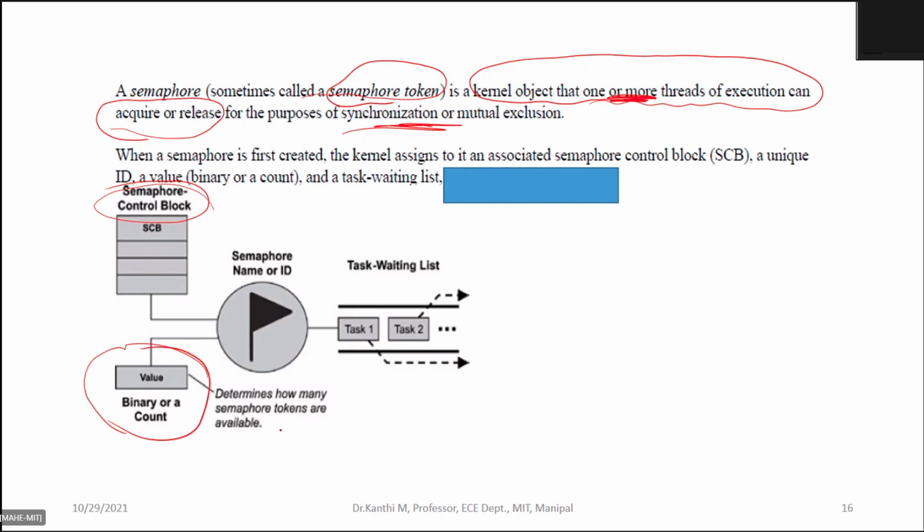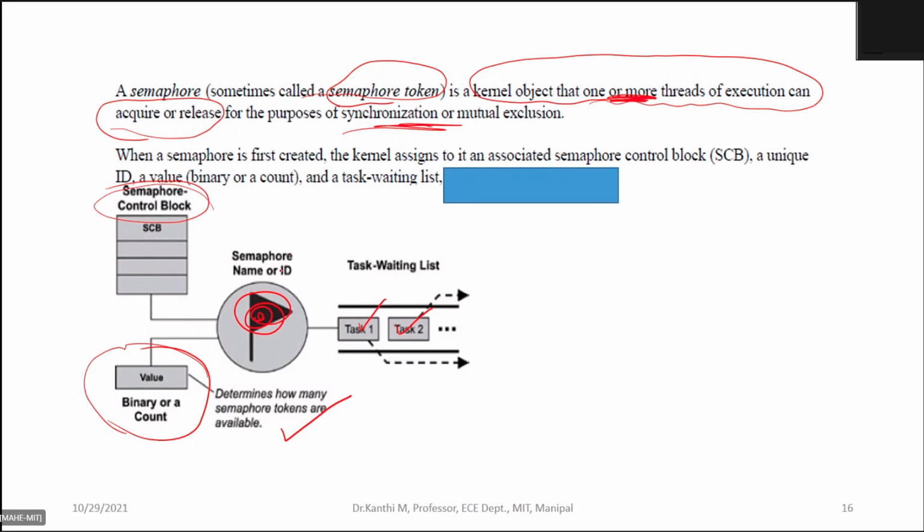This determines how many semaphore tokens are available, and how many processes or tasks are waiting to acquire this semaphore. When the semaphore is created, it has a semaphore ID and a semaphore control block, so you will have all the information relevant to this semaphore in the control block.